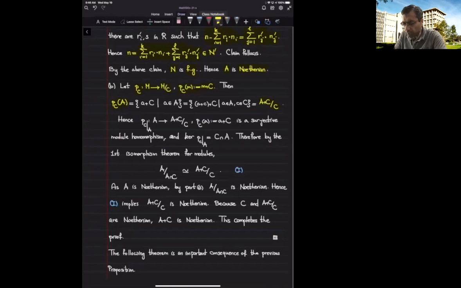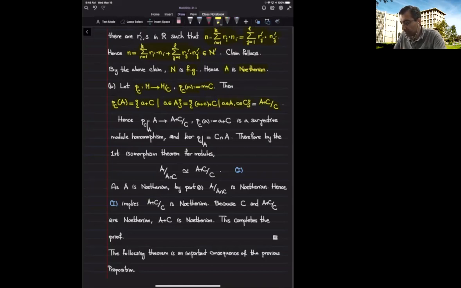Let me quickly go over the argument. This consists of the cosets that are represented by some element of the module A, and that means I can add whatever I want from the submodule C, and all the cosets that can be represented by an element of A plus C belong to this image.